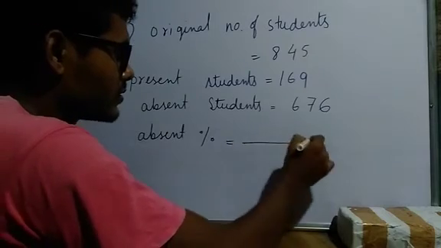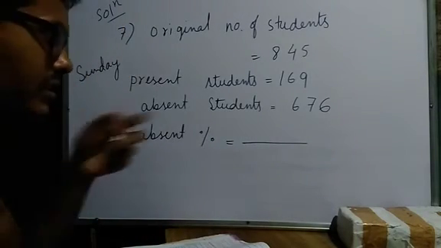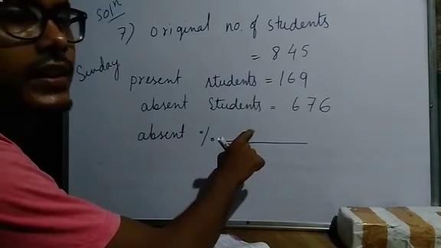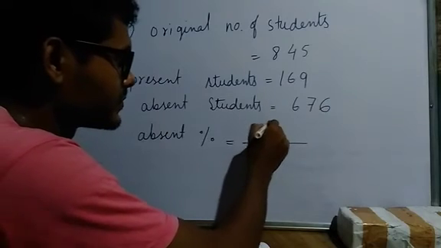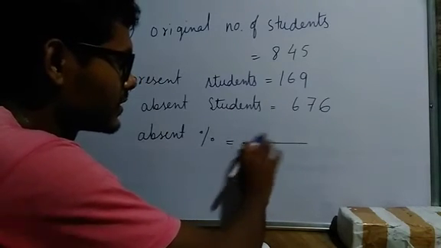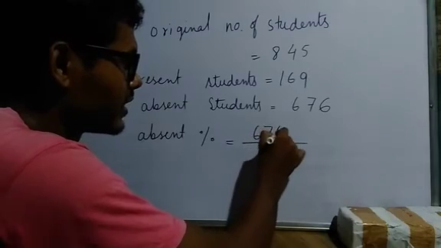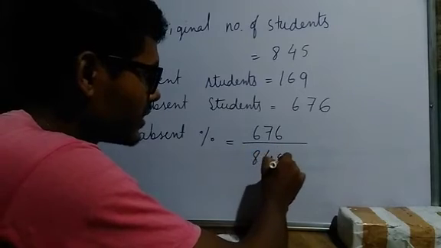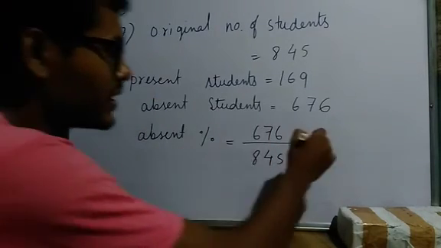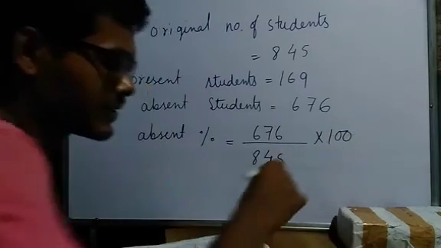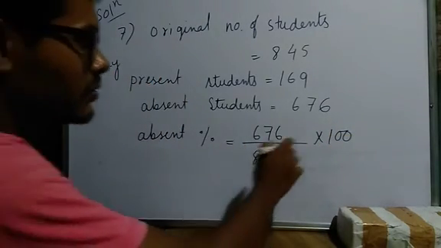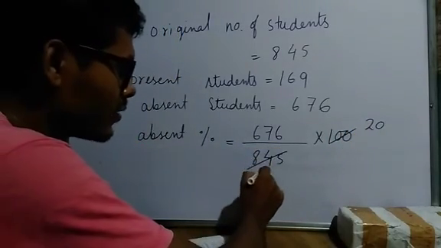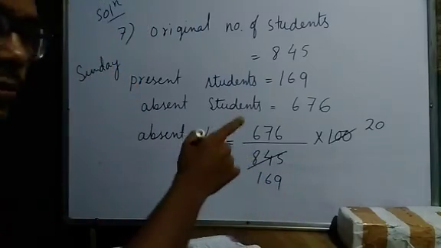Use the second formula I gave before starting this exercise. Here always comes decrease percent, decrease is 676. And in the denominator, always the original total number of students, that is 845. And since we are calculating percentage, we have to multiply by 100. Now cancel 100 and 845 by 5: 5 times 20 is 100, and 5 times 169 is 845.